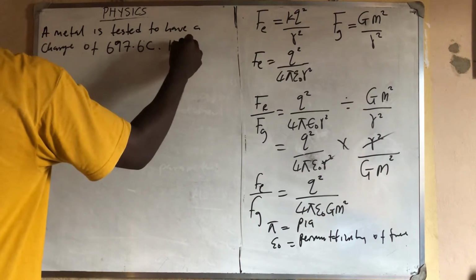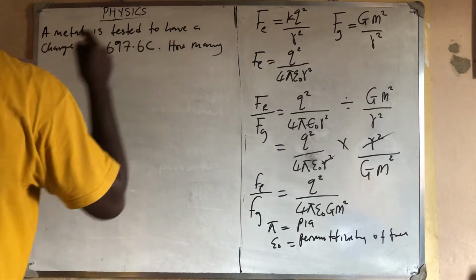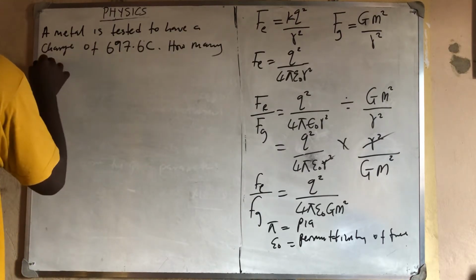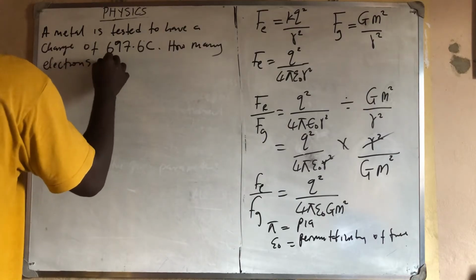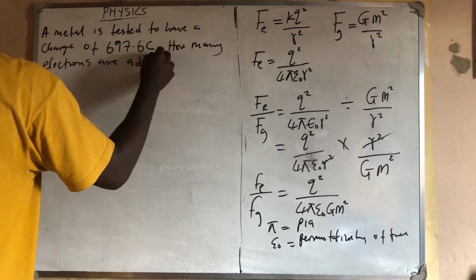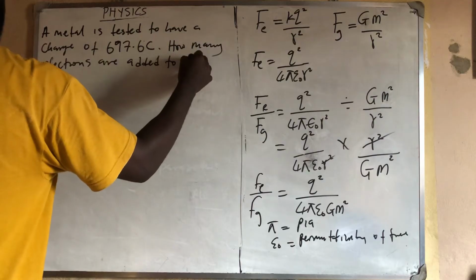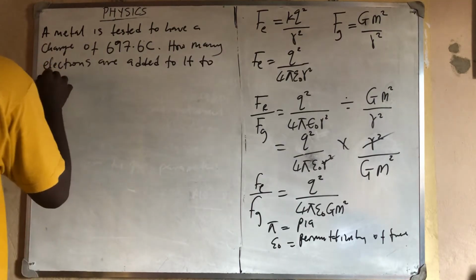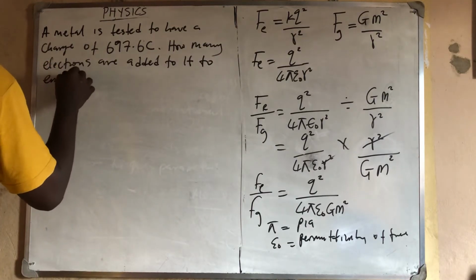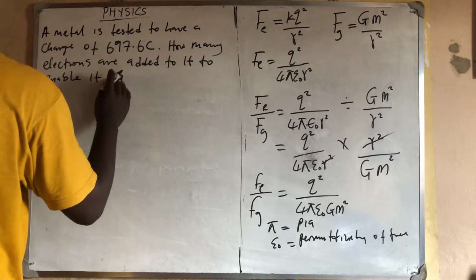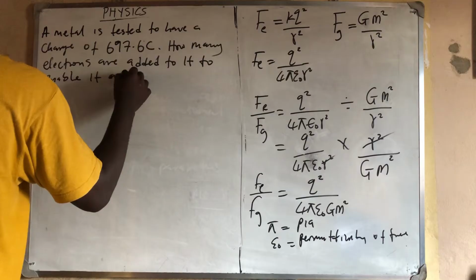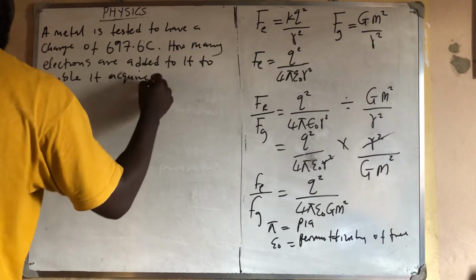Then they ask how many electrons are added to it to enable it to acquire the charge.